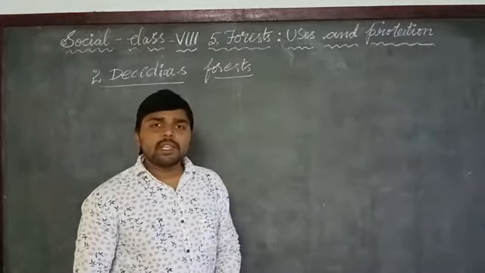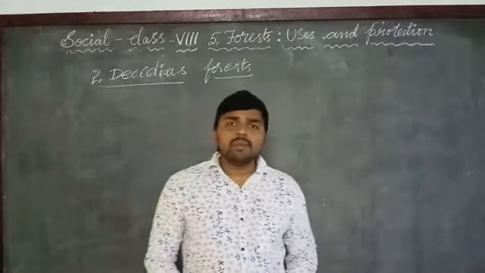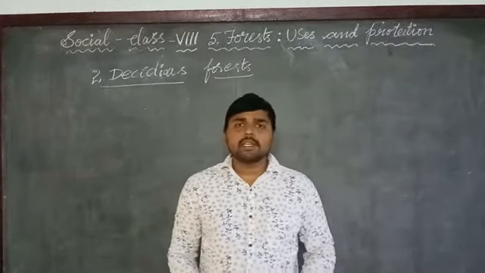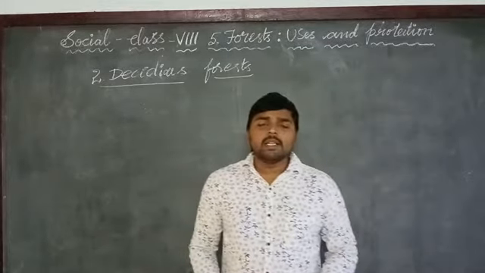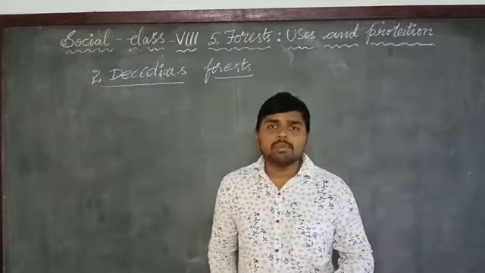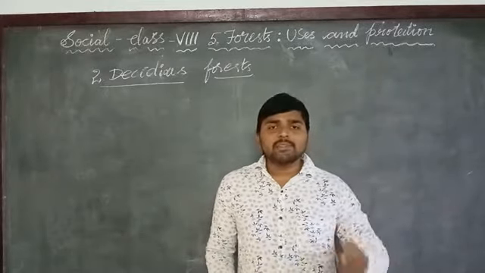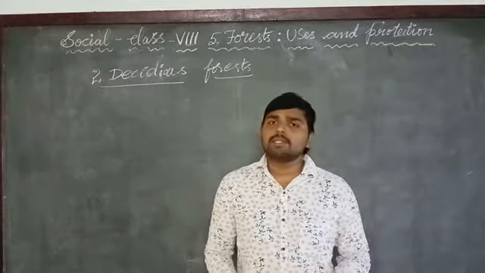According to rainfall, deciduous forests can be categorized into two types: areas which have high rainfall during some months only, and areas which have low rainfall during some months only.